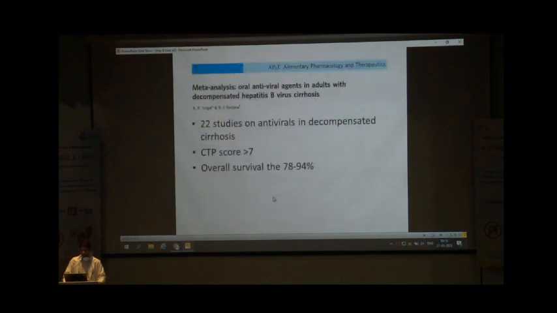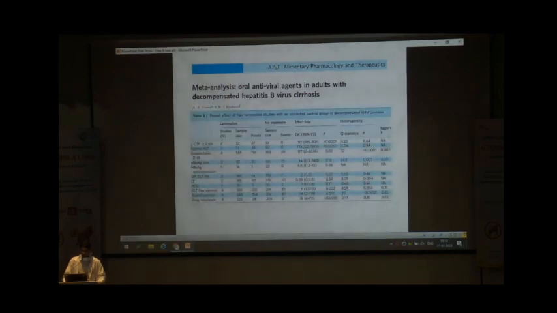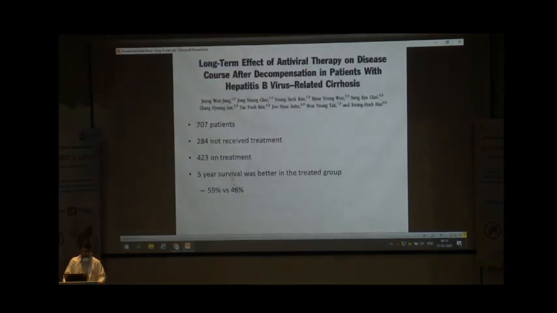in the mortality rate. So this meta-analysis of 22 studies in decompensated cirrhosis showed that patients who received antiviral treatment versus no treatment had better transplant-free survival and less recurrence of hepatocellular cancer in this population.